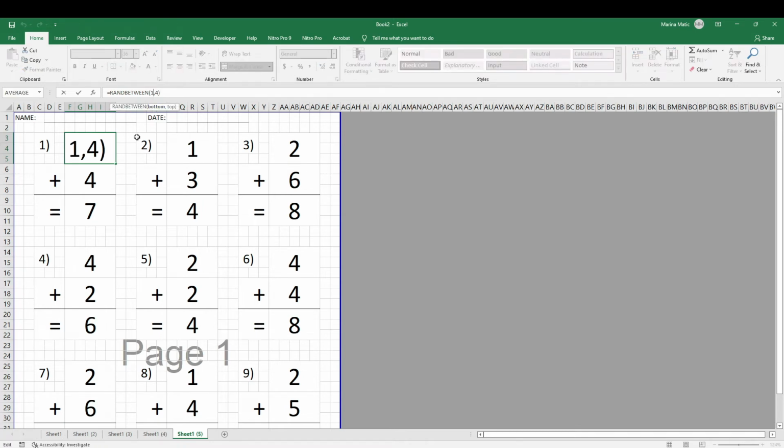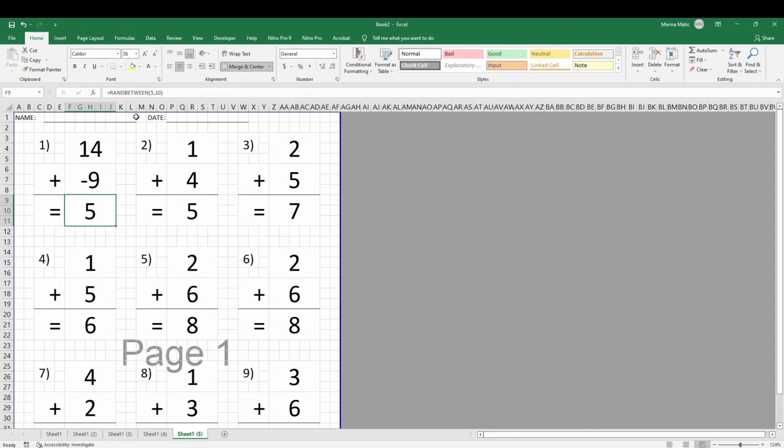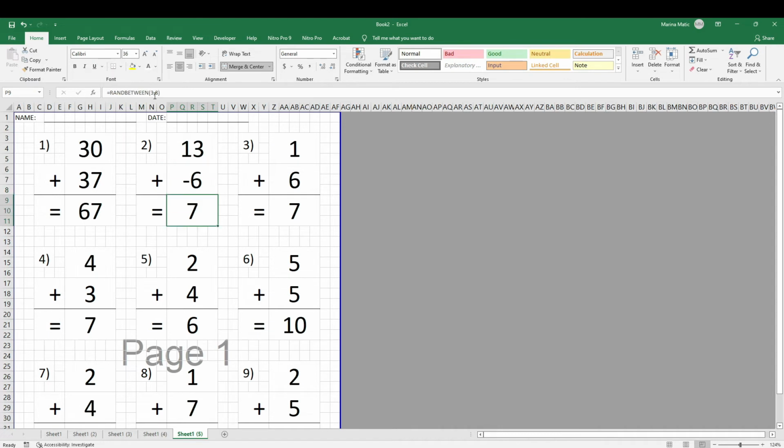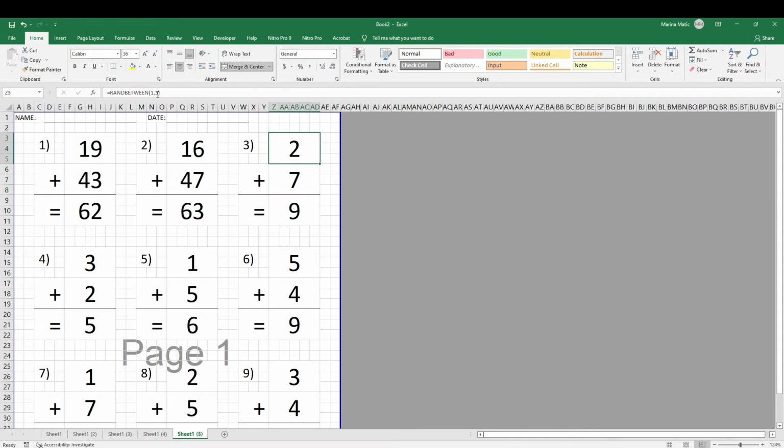So what we need to do to get to 100 is just change the round between 10 and round between 40. Here I'm going to put round between 50 and round between 100. So I'm just adding a 0. And now I have math printable for the values up to 100. So same formula, you just add 0 after each number that you have inside. So 0, 0, and you see now I have a completely new set of printables for the values up to 100.